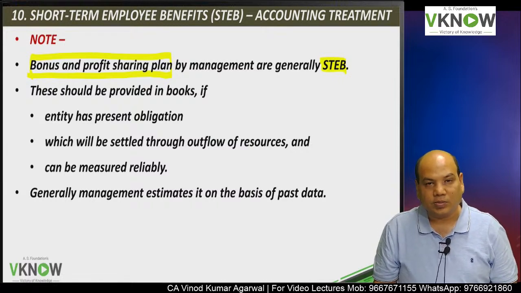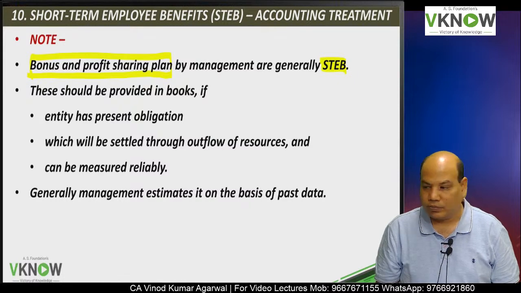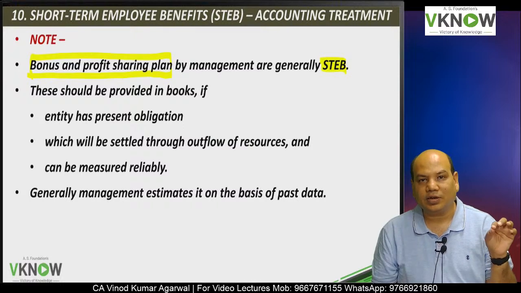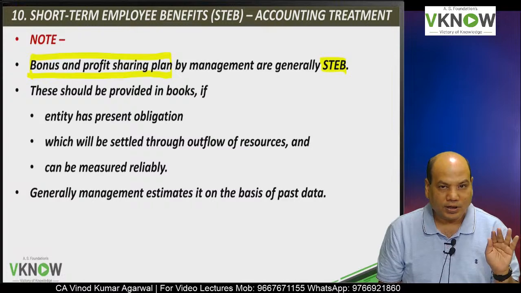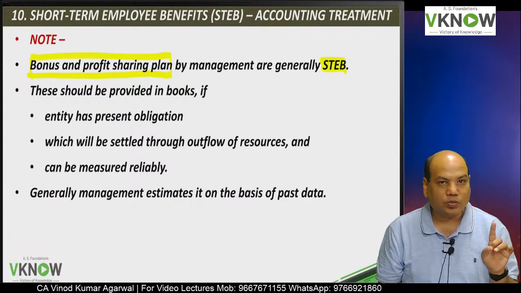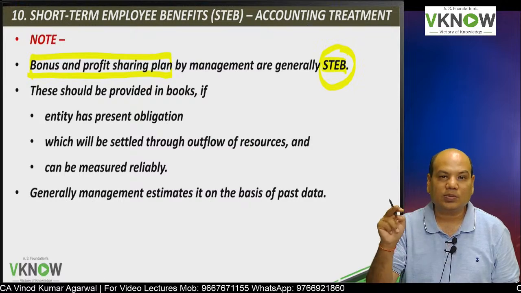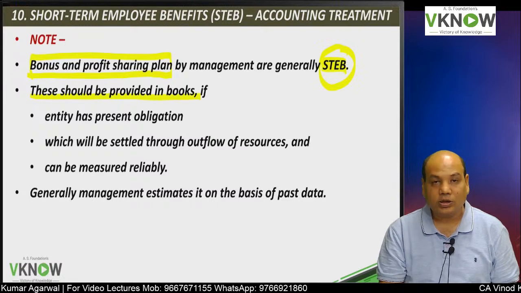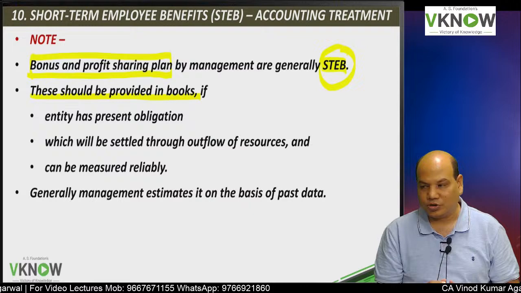Is it a short-term employee benefit or a long-term employee benefit? The answer depends on whether it is expected to be settled within 12 months from the balance sheet date. If it is, we'll call it a short-term employee benefit. Okay, and we are going to make a provision for bonus payable or profit sharing payable.